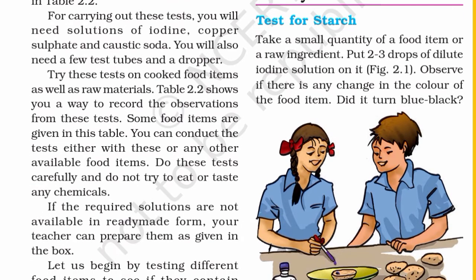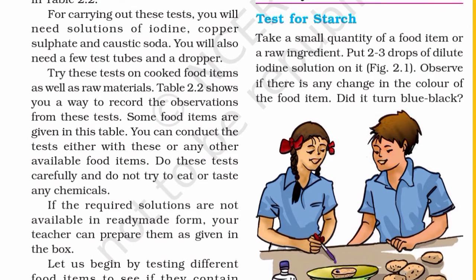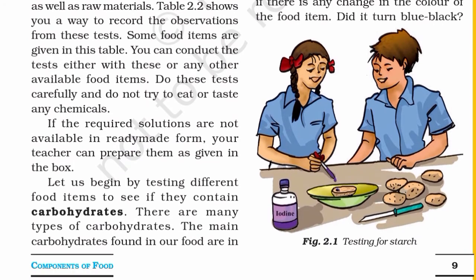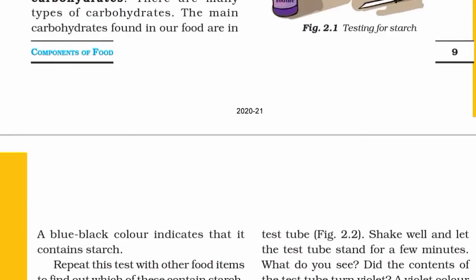Take a small quantity of a food item or a raw ingredient. Put 2-3 drops of dilute iodine solution on it as shown in Figure 2.1. Observe if there is any change in the color of the food item. Did it turn blue-black?